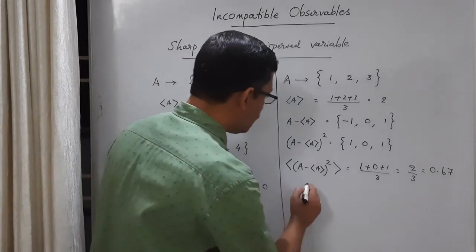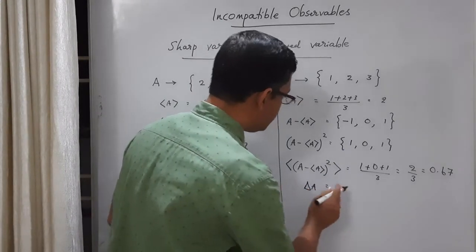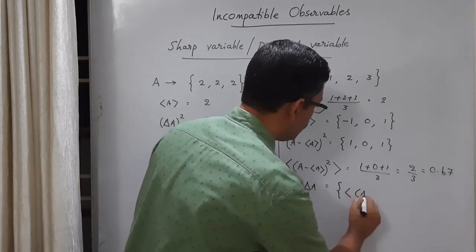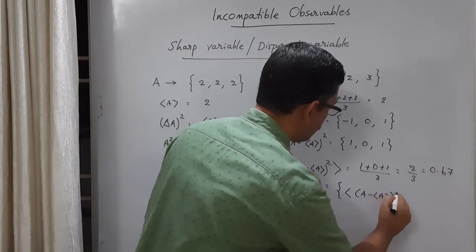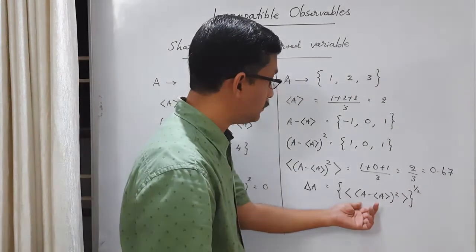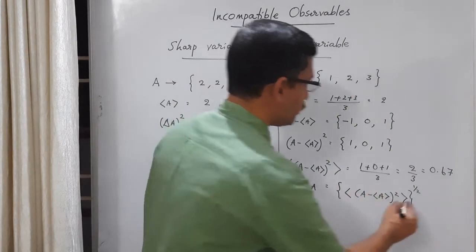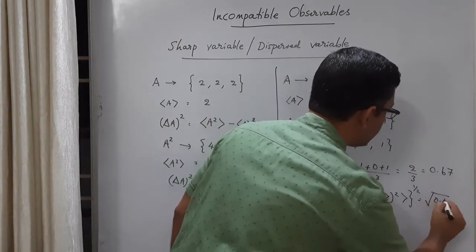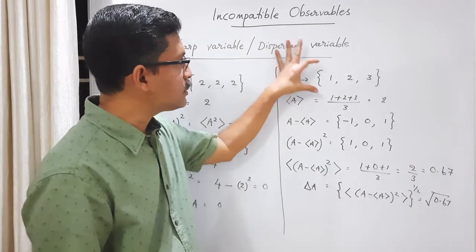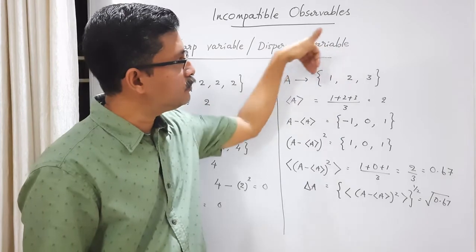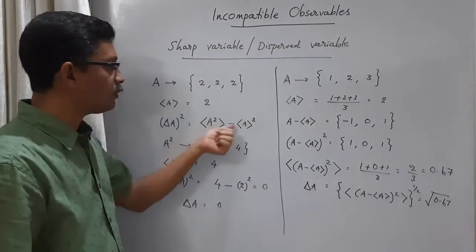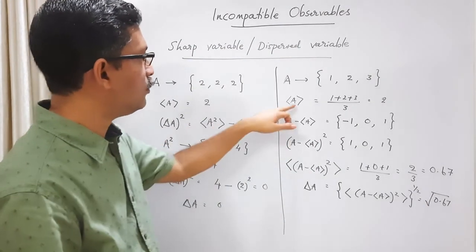Then what is the uncertainty delta A? It is the square root of this, right? That is the square root of the mean of the square of individual deviations, A minus A average square mean, then square root of, therefore square root of 0.67. That is the spread. This gives you a measure of the spread of this data set, these individual values from the average value. Okay, so let us calculate it now using this formula: A square average minus A average square.